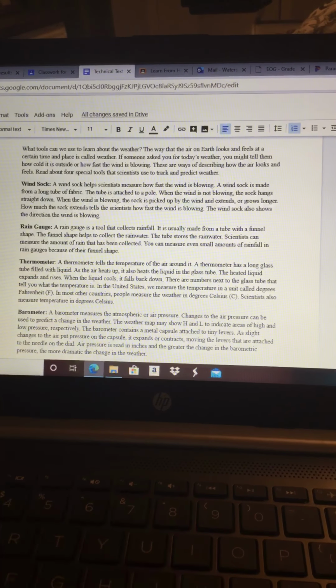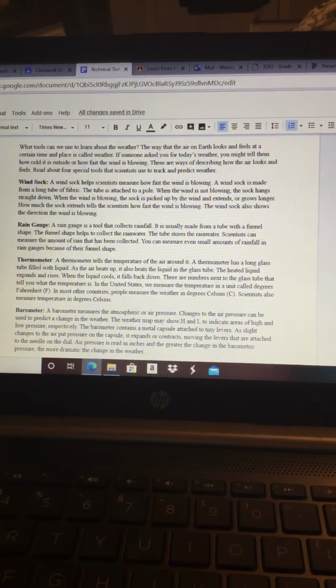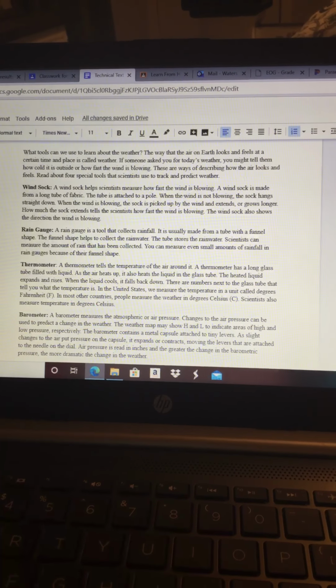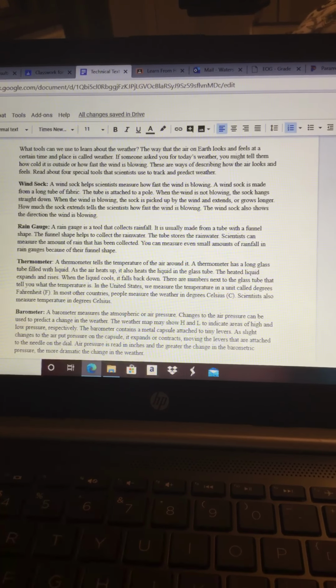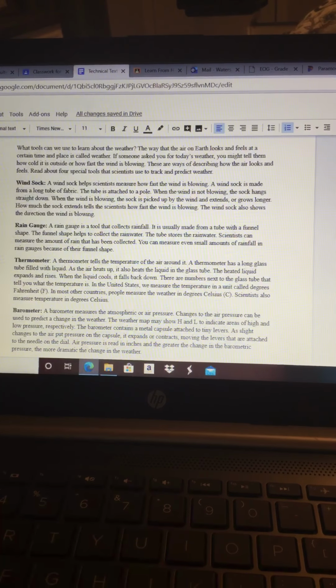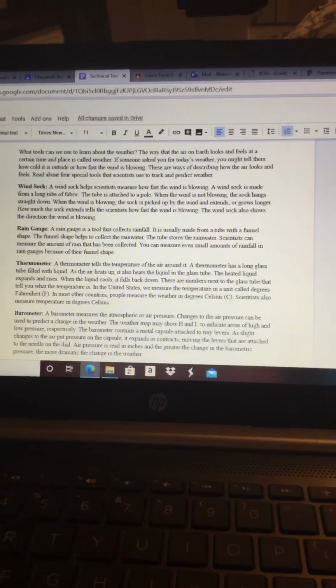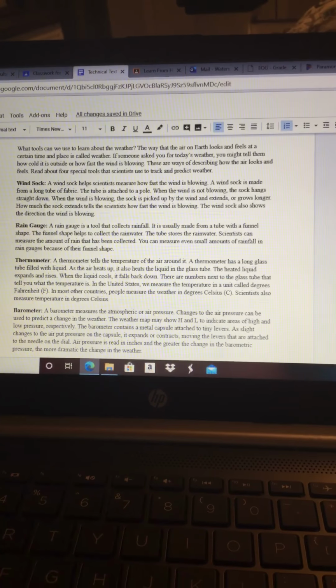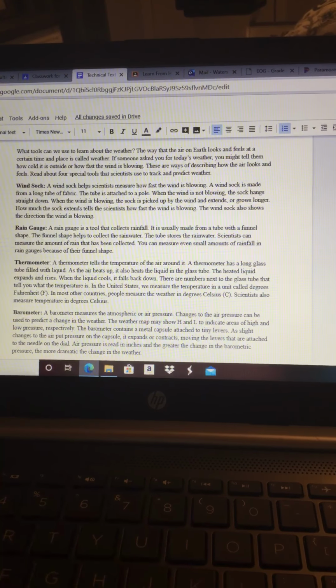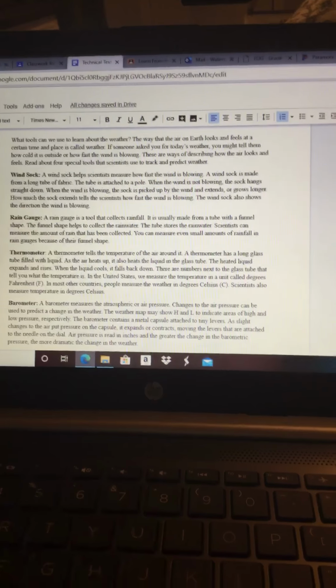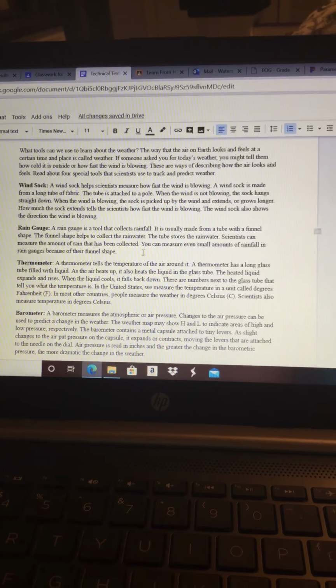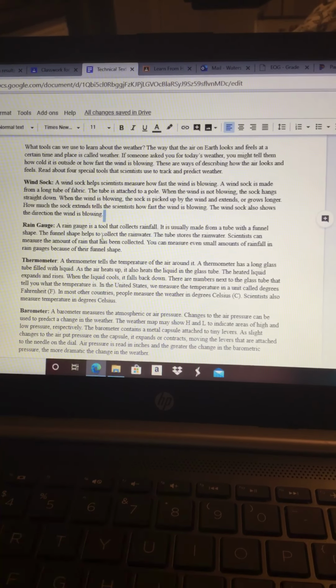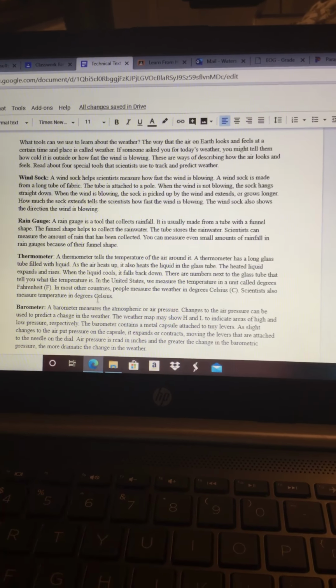The way that the air on Earth looks and feels at a certain time and place is called weather. If someone asked you for today's weather, you might tell them how cold it is outside or how fast the wind is blowing. These are ways of describing how the air looks and feels. Read about 4 special tools that scientists use to track and predict weather. The rest of this paragraph goes on to describe a windsock, describes a rain gauge, describes a thermometer, and describes a barometer.